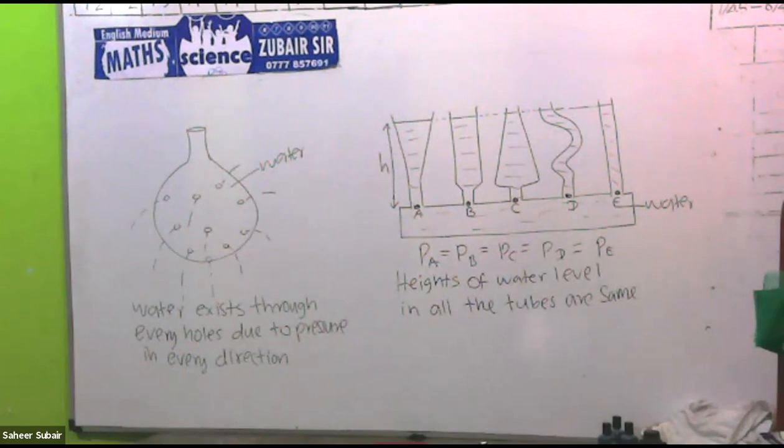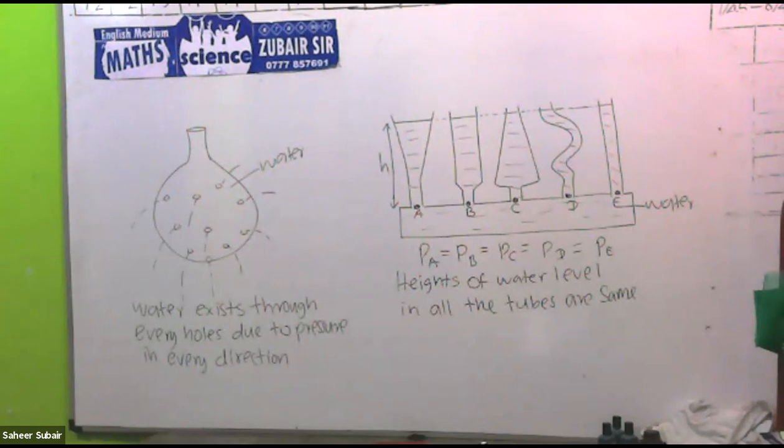Because of these diagrams, you are studying four things. One is that liquid pressure acts in all directions. That is only this diagram. Liquid pressure does not depend on the shape of the container.